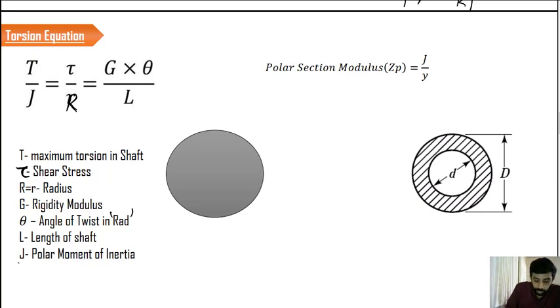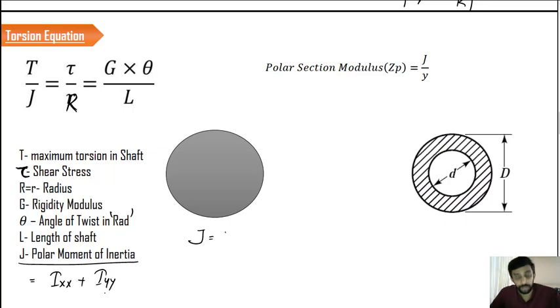And finally, we have the polar moment of inertia. What is the value of polar moment of inertia? If you consider the solid circular cross section, it is simply stated that J is nothing but Ixx plus Iyy. That is the actual definition of J. So no need to worry about all these things. In simple words, we can say that J is nothing but pi d raised to 4 by 32. This is the value of J.